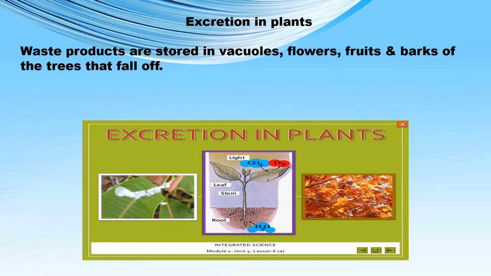Other than gaseous wastes like carbon dioxide and oxygen, plants also generate organic waste such as gums, oils, latex, resins, and these waste products are stored in the vacuoles, flowers, fruits, and barks of the trees. Eventually, these parts of plants fall off or are shed off.